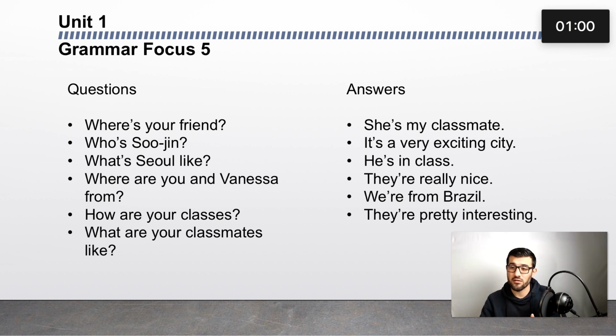Where is your friend? What does this mean? Who is Sujin? What does this mean? What is Seoul like? Where are you and Vanessa from? How are your classes? What are your classes like?